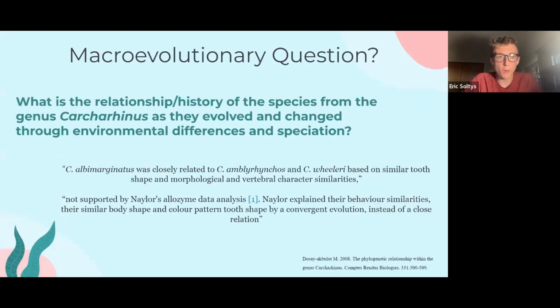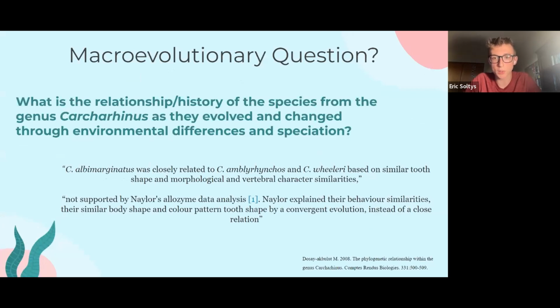So taking a look at our overall macroevolutionary question, this one is more so geographical in terms of relating to phylogeny, that's the approach that we took, but in the literature that we were using, they were more so taking a look at just the overall DNA phylogeny relationship. So our overall question was, what is the relationship and history of the species from the genus Carcharhinus as they evolved and changed through environmental differences and speciation?